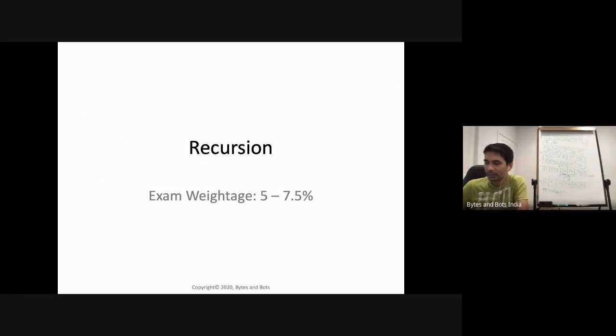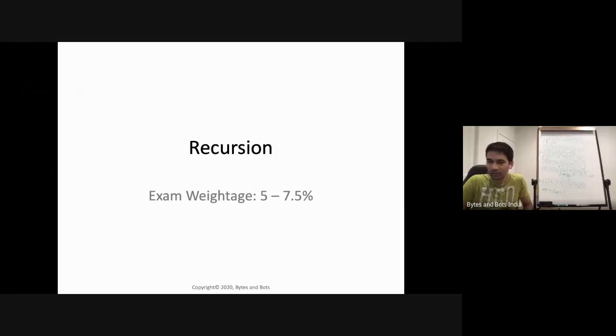Recursion basically takes advantage of the fact that a complex problem can be solved by breaking the complex problem into smaller solvable subproblems and then eventually combining the results into the final result. So that's a very neat idea.